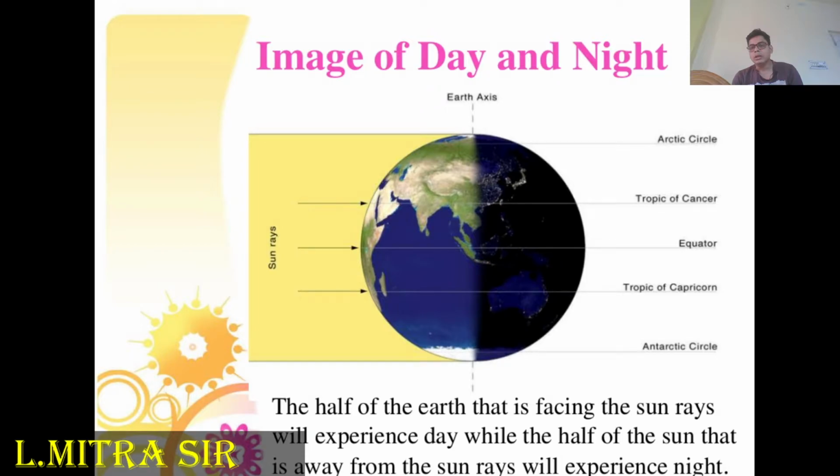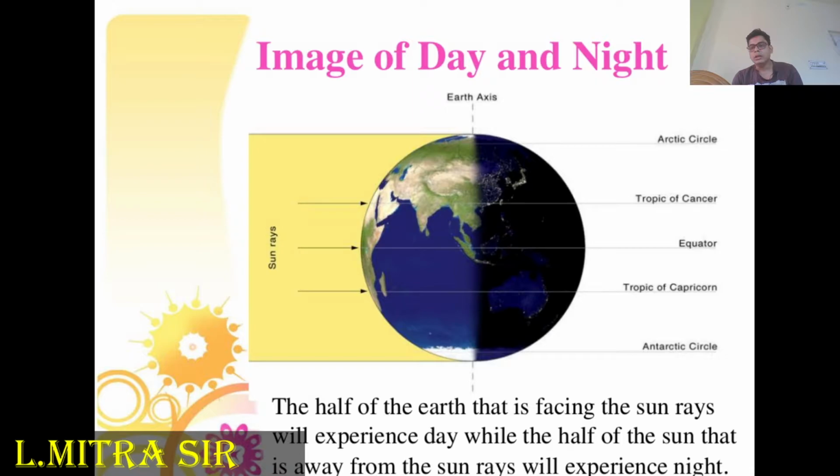Another effect is high and low tides, as a result of the gravitational force between the sun and moon. Rotation also creates a force known as the Coriolis force.